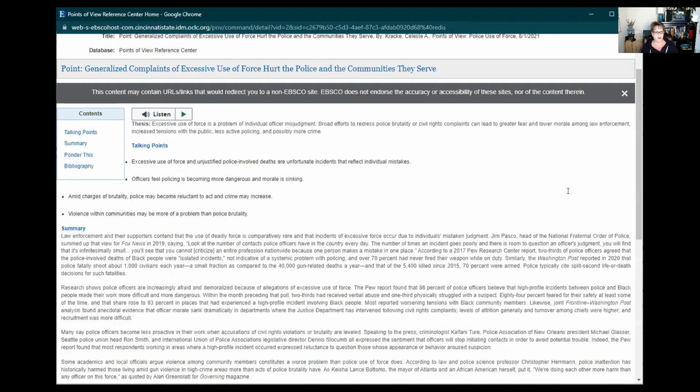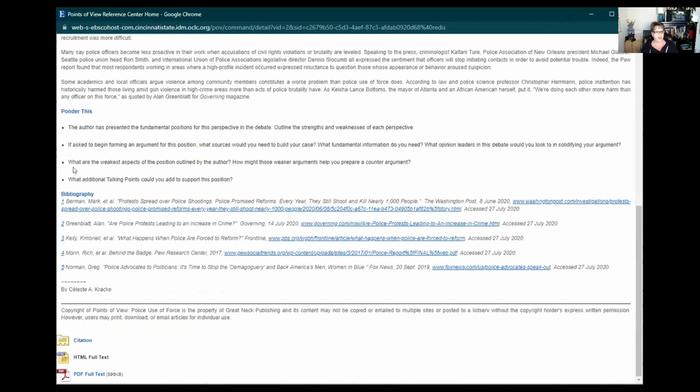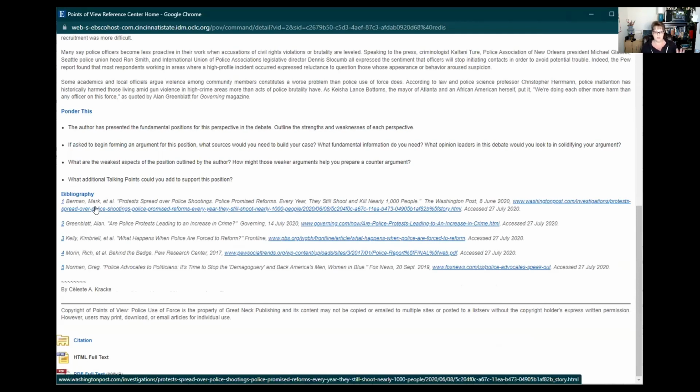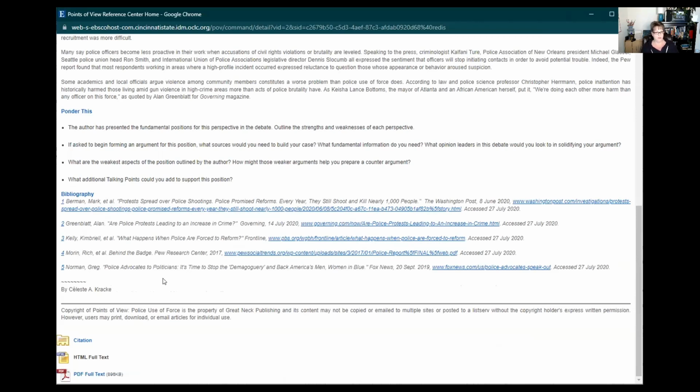So then a new article will pop up, and look here down at the bottom, there is almost always a bibliography of sources. So this would be a great place for you to jump off and find some more sources that may support the arguments that you are making in your paper. And most of them are pretty recent. See July 2020, a lot of articles relating to things that happened after the George Floyd murder.